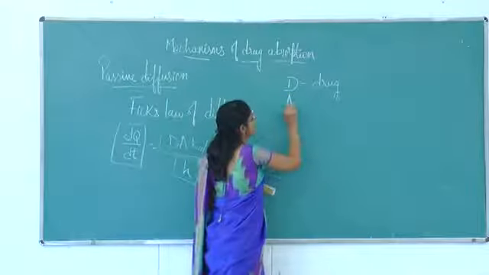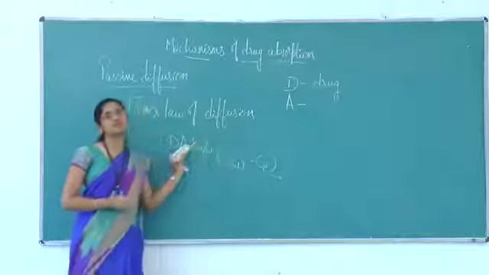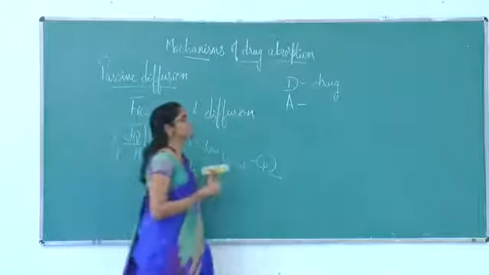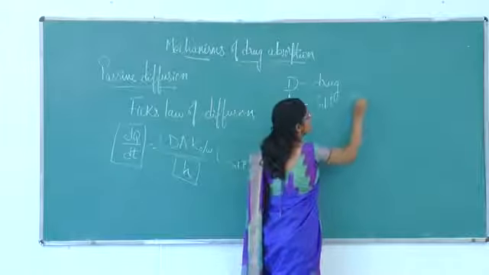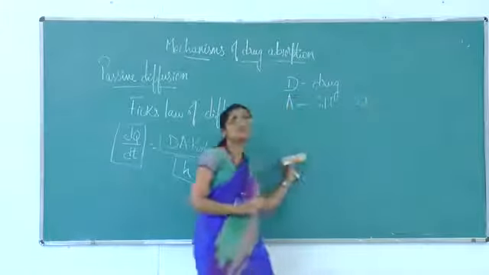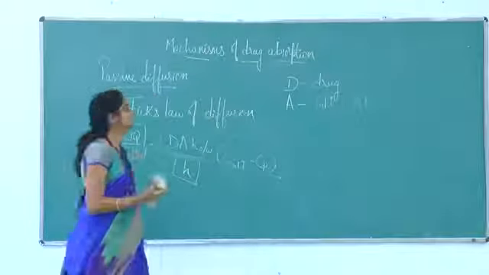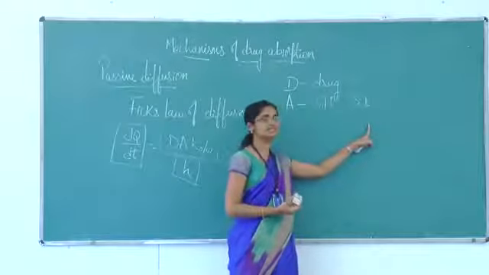Coming to the surface area of diffusion, the greater the surface area of diffusion, the greater will be the amount of drug that is moving. When we consider the entire GIT, most of the drugs generally pass through the small intestine. Compared to the stomach, small intestine and large intestine, the drugs can diffuse from the GIT into the systemic circulation through all the parts.